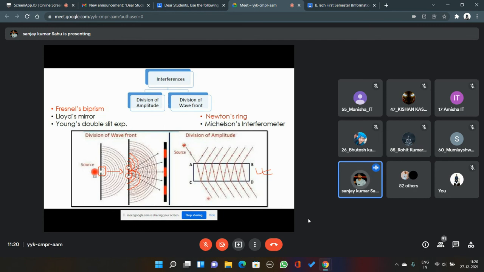Now, when you are making light incident on this slab, what will happen? Some will be transmitted and some will be reflected back into the same medium. The portion which got transmitted will travel to the other interface. AB is one interface separating two media. Suppose this is air and this is glass. And CD is another interface separating glass and air. Below is air, above is air, and the middle slab is glass. It may be water, it may be any liquid, but suppose that is glass.